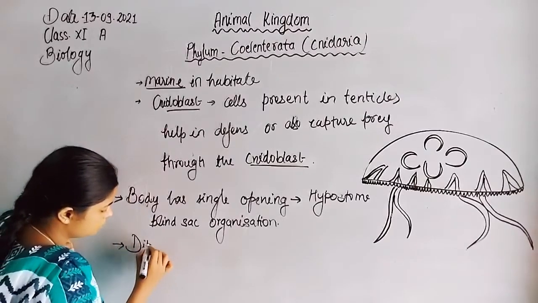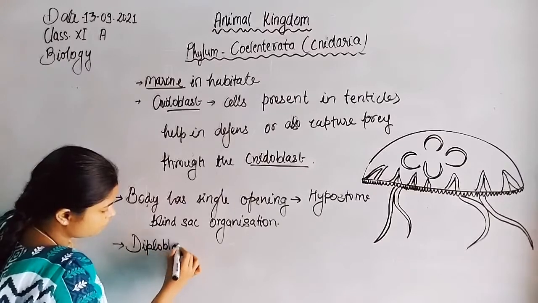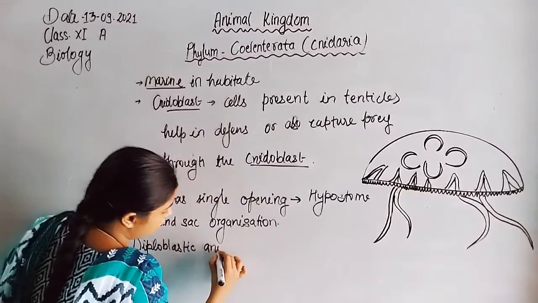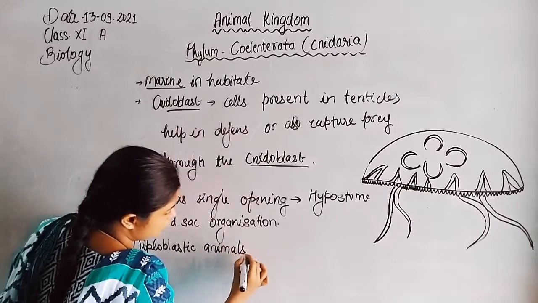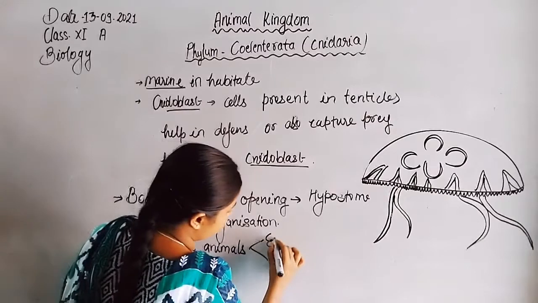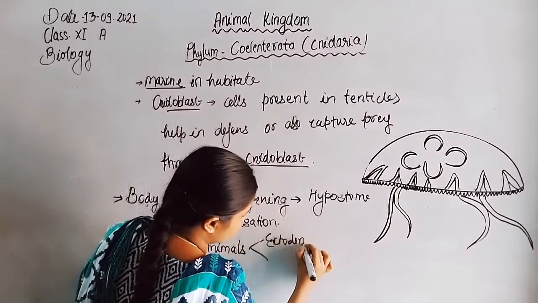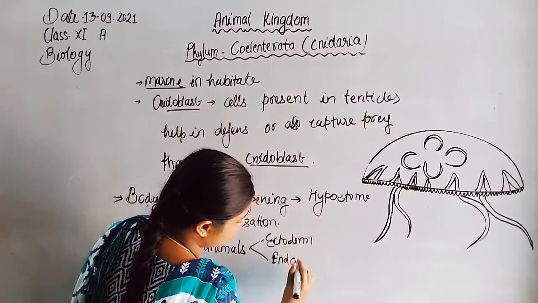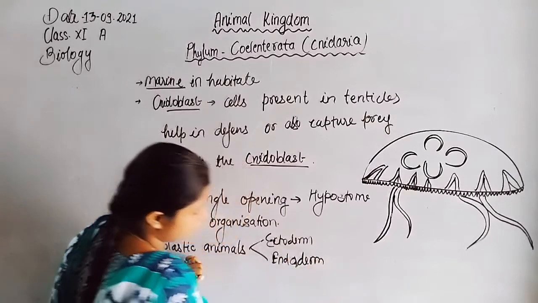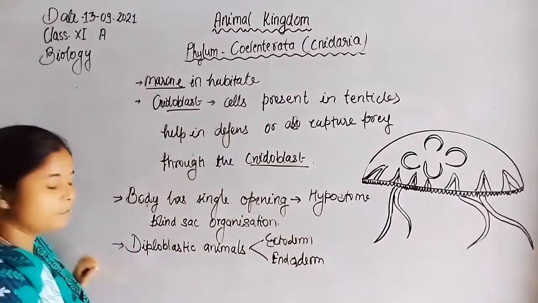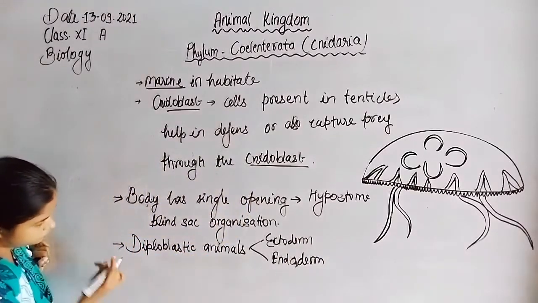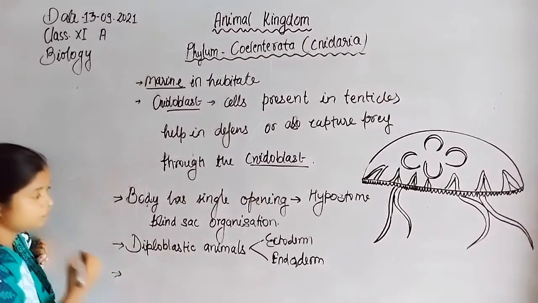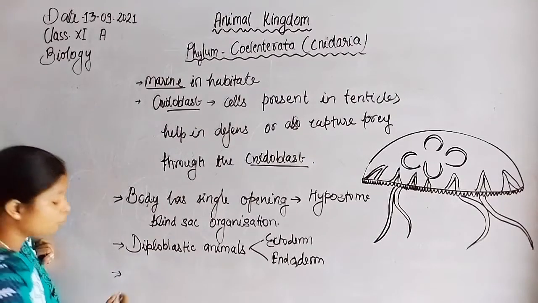Diploblastic animals: ectoderm and endoderm.